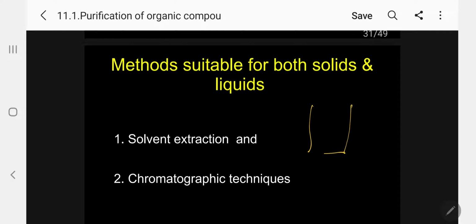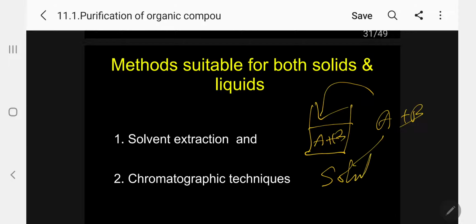Suppose you have a mixture of two solids, A plus B. Now you take this mixture in a beaker, select a suitable solvent, and add it. When you are selecting, one should be soluble and another should be insoluble. You have to select it in such a way. After stirring the entire solution, one is soluble, the other is insoluble. So you can either filter or decant to separate the solid mixture.